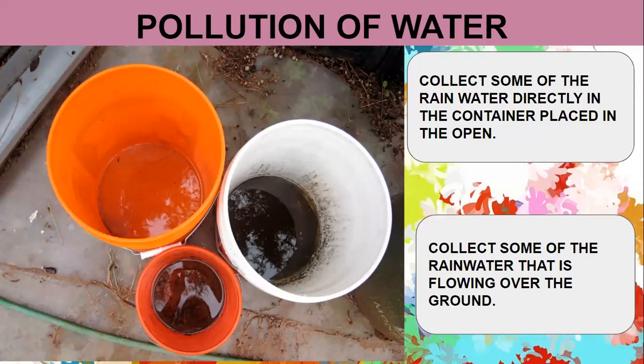Second thing, the same rainwater you have to collect, but it should be flowing over the ground. So the flowing water which is over the ground, collect it in another container. And you can see the difference. See here the orange color bucket, the water which is collected will be pure because it is directly fallen rainwater from the clouds. Nothing is mixed over here. But when you collect this water flowing over the ground, it is mixed with soil and some other particles.